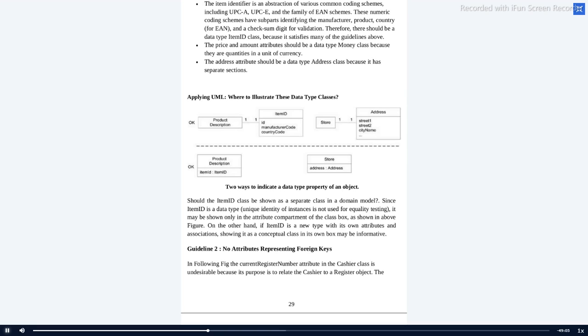Okay, here is the same thing that I have mentioned as an explanation. Okay, next guideline: no attributes representing the foreign key.